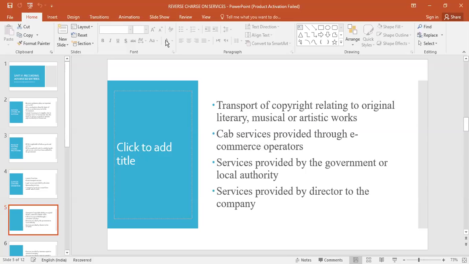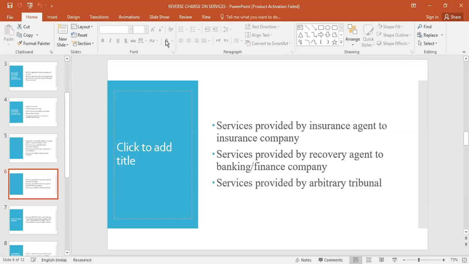Now these are examples of services covered under GST. Similarly, there are a lot of examples. Services provided by an insurance agent to an insurance company. Okay, see, who is receiving the services? The insurance company. Who is giving services? The insurance agent. So the insurance company has to pay reverse charge mechanism on the services provided by the insurance agent.